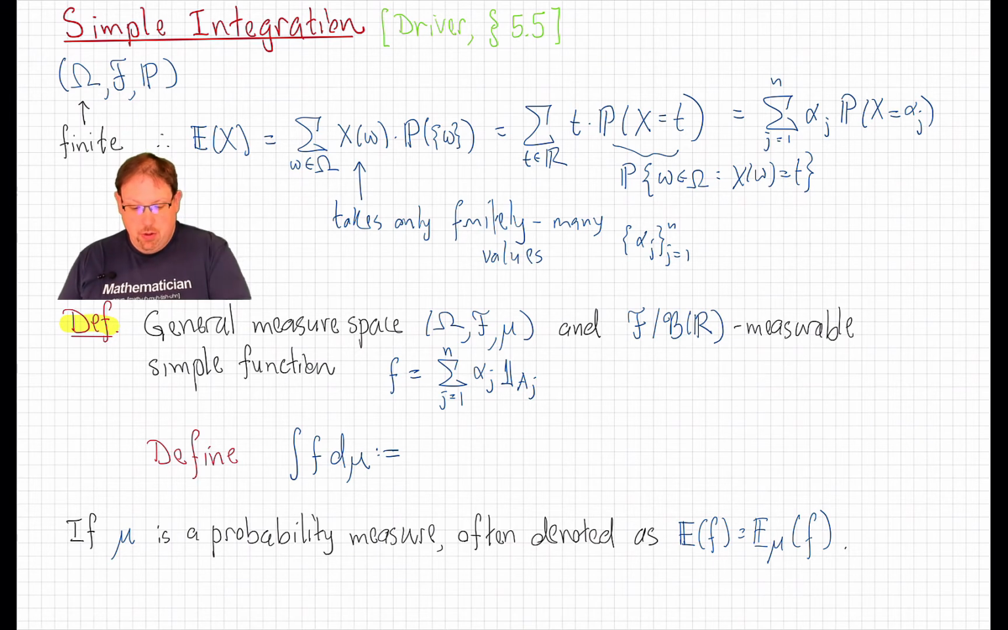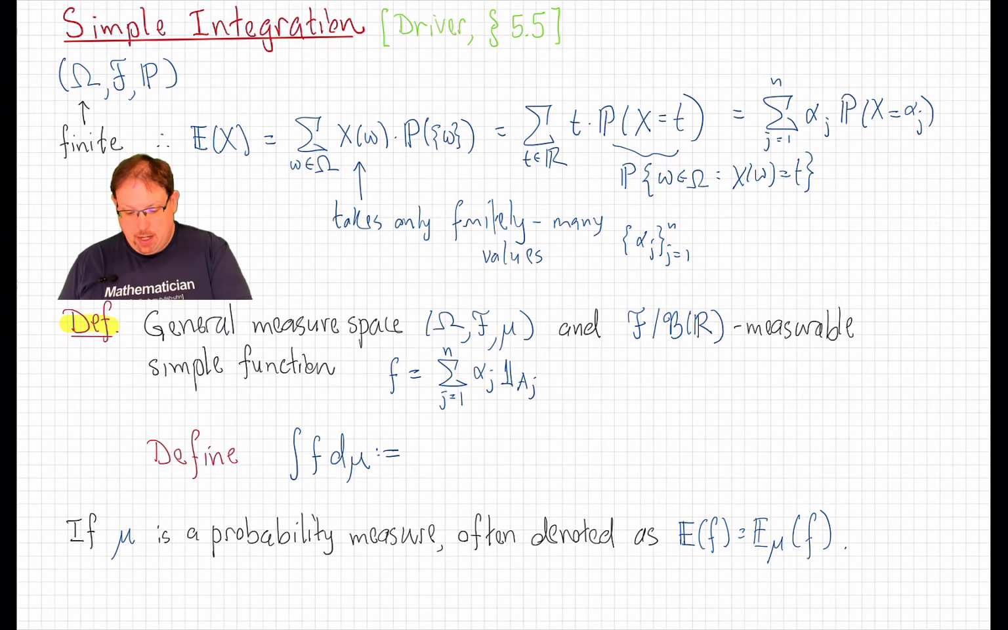But actually, all that we really need in order to make sense of this is for this sum to always be a finite sum. And that is going to happen whenever our random variable X takes only finitely many values, which is, up to the measurability criterion, exactly our definition of simple functions, or simple random variables. So let's take a cue from there and say, suppose we have a totally general measure space, and suppose we have a measurable simple function. That means a measurable function from F to the Borel sigma field, which takes only finitely many values.